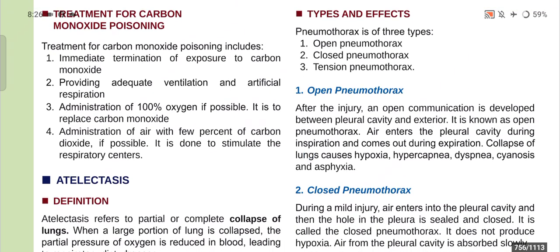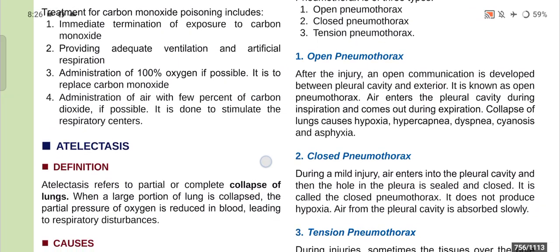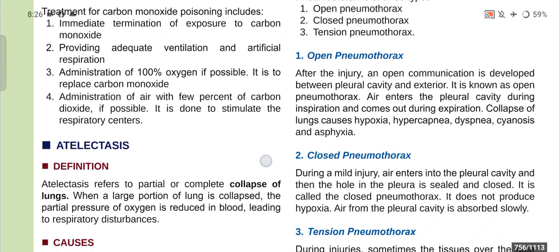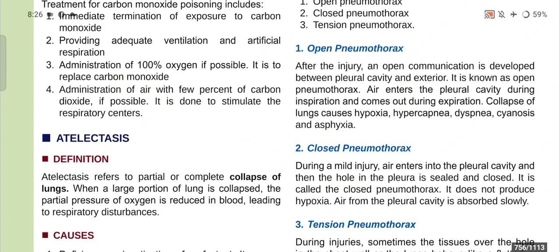So first one is open pneumothorax. After the injury, an open communication is developed between the pleural cavity and the exterior, and it is known as open pneumothorax. Air enters the pleural cavity during inspiration and comes out during expiration, and collapse of lungs causes hypoxia, hypercapnia, dyspnea, cyanosis, and asphyxia.